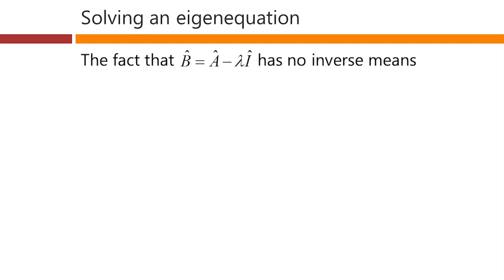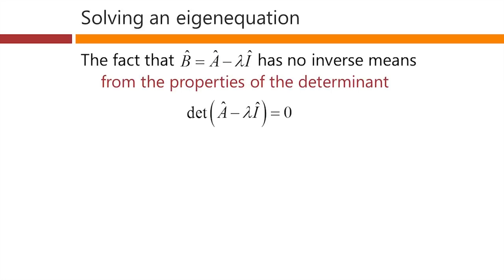Now, the matrix B, which remember is just our original matrix minus the eigenvalue times the identity matrix, if that matrix B has no inverse, it means from the properties of our determinant that the determinant of that matrix has to be 0. Remember we said that before. If the determinant of a matrix is 0, the matrix has no inverse, and if the matrix has no inverse, the determinant is 0. That's one of the magic properties of determinants.